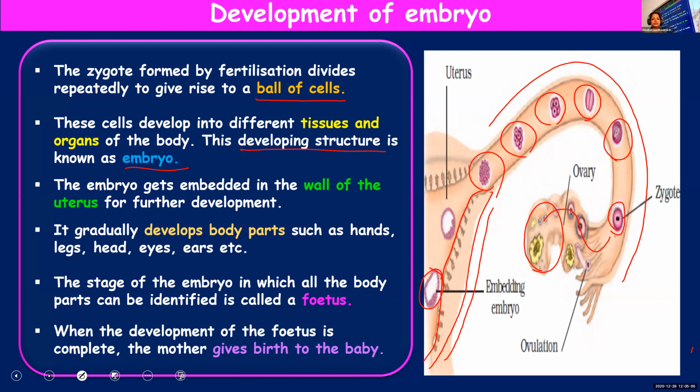This fetus further undergoes development. All these parts will be fully formed. And once the fetus is fully formed, the mother will deliver the baby. The mother will give birth to the baby. And this is how we all have been formed. We all were delivered by our mother. So first we were in the zygote form, then we developed into embryo and later became fetus. And when the fetus was fully formed, the mother delivers the baby.